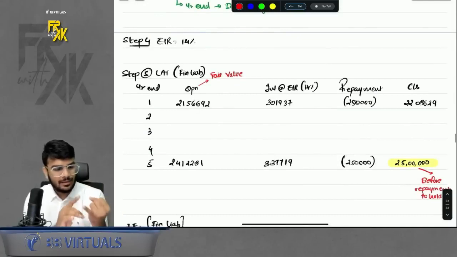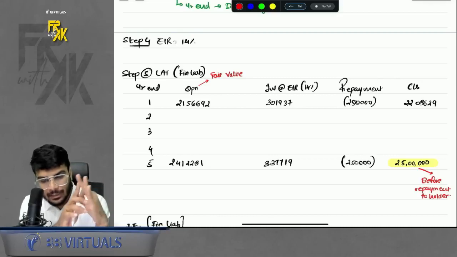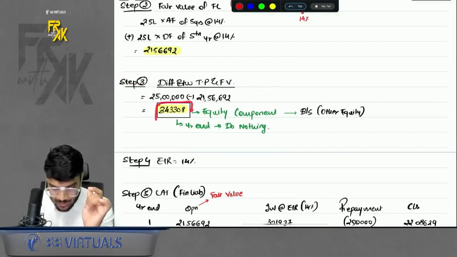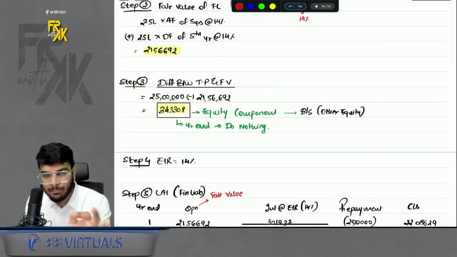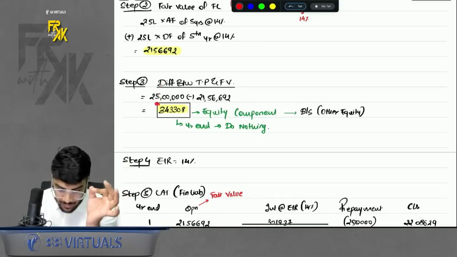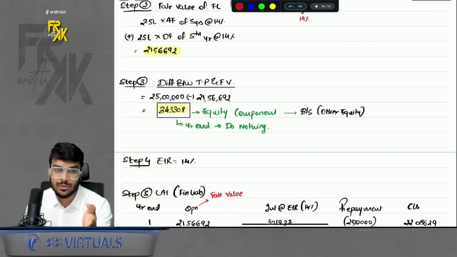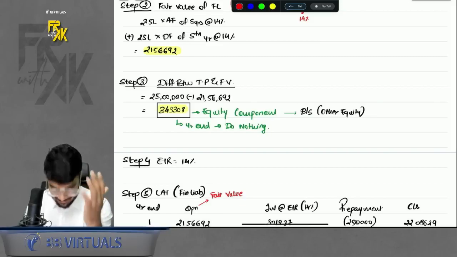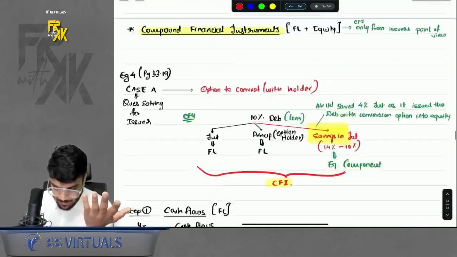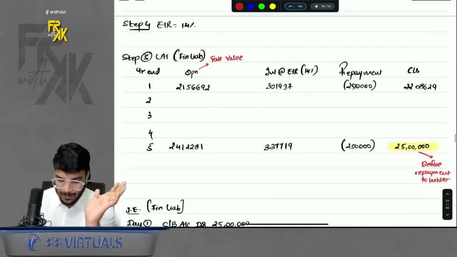So can I say relationship, level 1 input and CFI all have 5 steps. The only difference comes in step number 3. In case of relationship questions, we treat the difference based on relationship. In case of level 1 input, we transfer the difference to profit and loss directly. In case of CFI, we treat the difference as equity component. This is how I have simplified the financial instruments for you. Right? Can you imagine? Yes. Okay, sir. Now I also gave this part where if it is a CFI, what will happen at the end? See. So for example, you prepare your LAT.